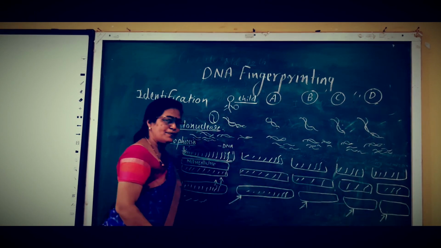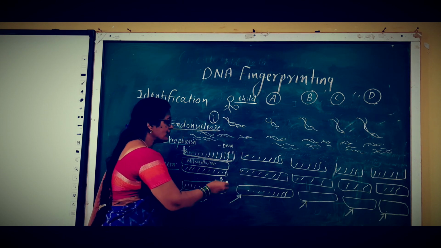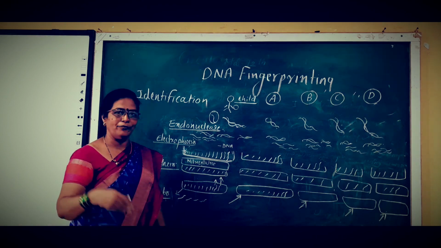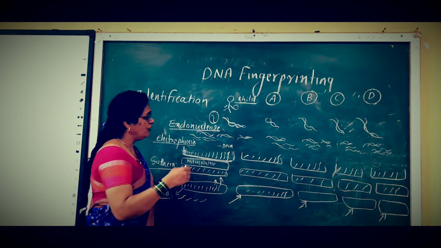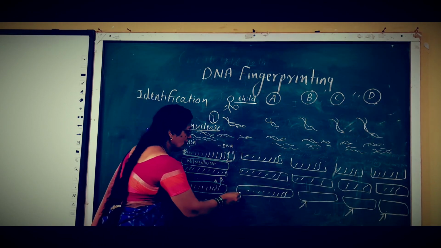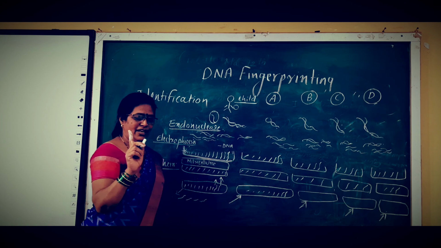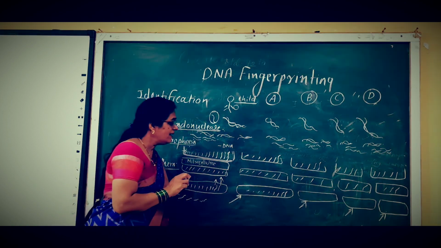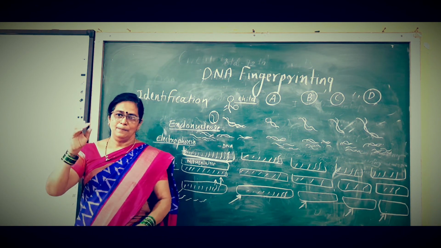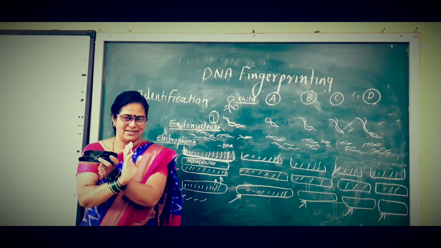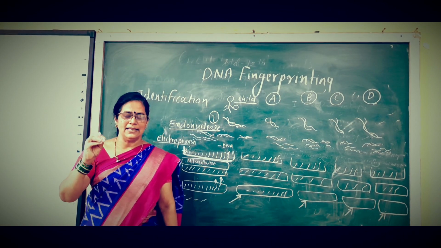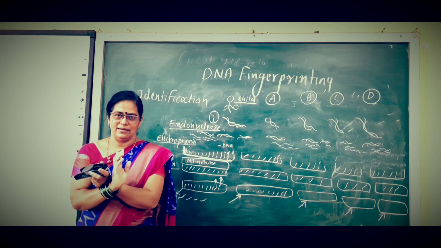Whenever the probes are emitted on the paper having the DNA of the different persons who are saying that they are the parent of that child, then what happens? The probes are single-stranded, and single-stranded DNA has a great affinity to become a double strand.